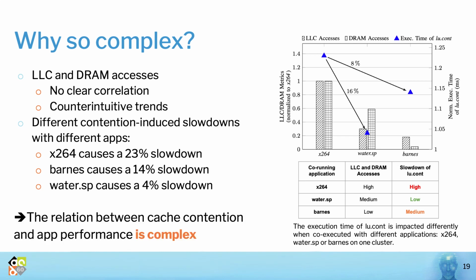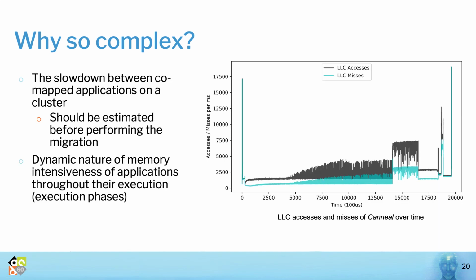With this counterintuitive observation, we wanted to further investigate and understand the slowdown behavior of applications. In this plot, for instance, we can look at the number of LLC accesses and misses performed throughout the execution time of Canneal, an application from the Parsec benchmark suite.